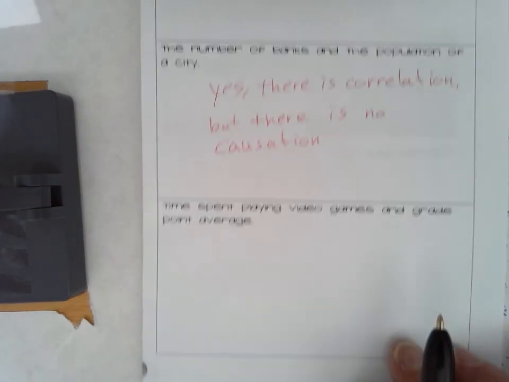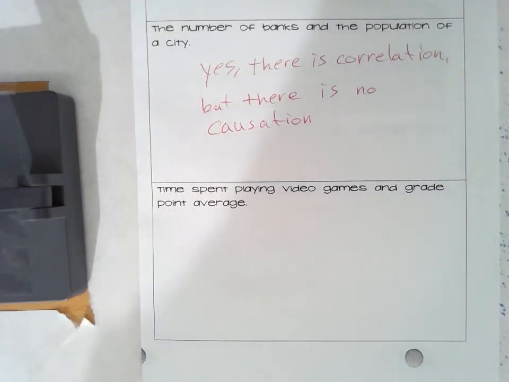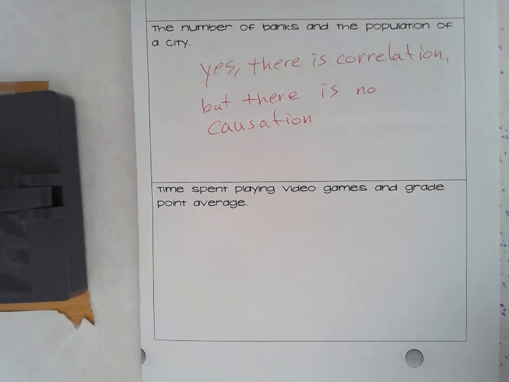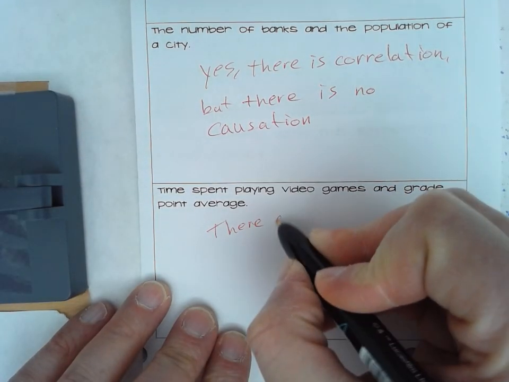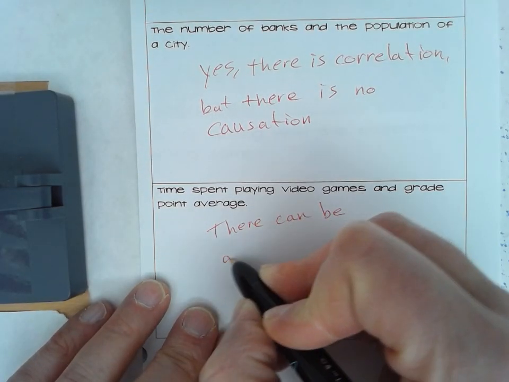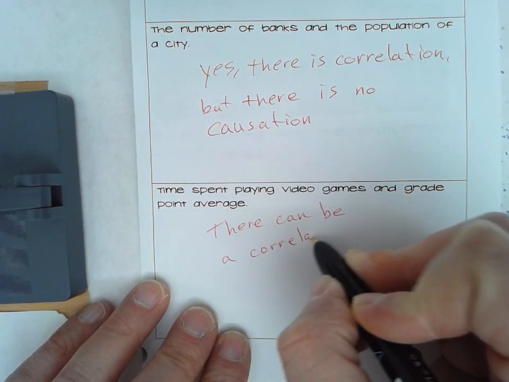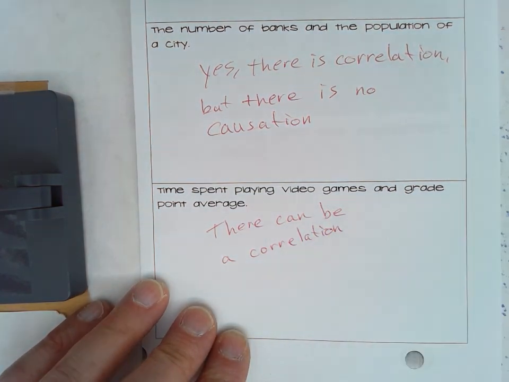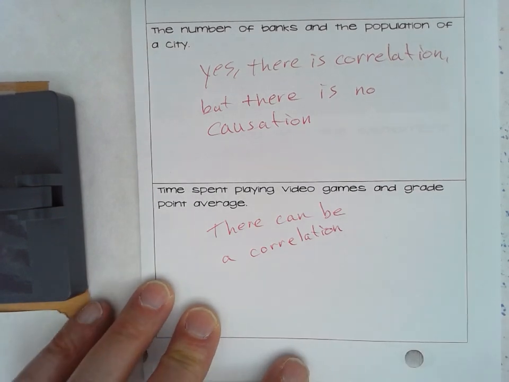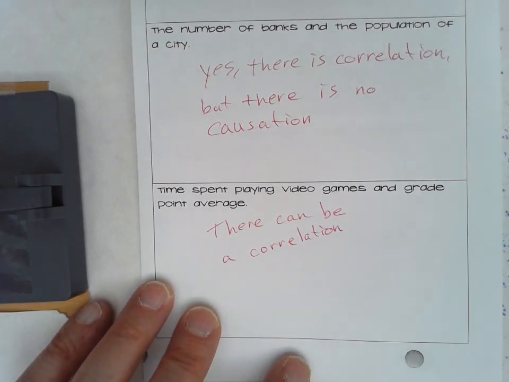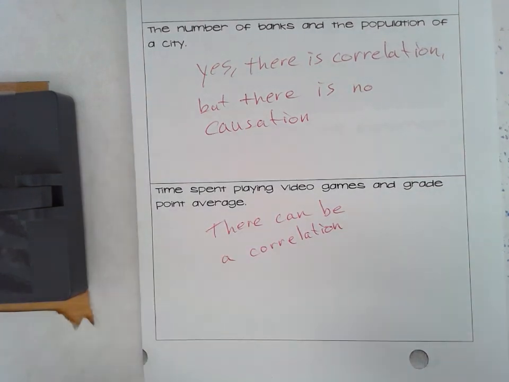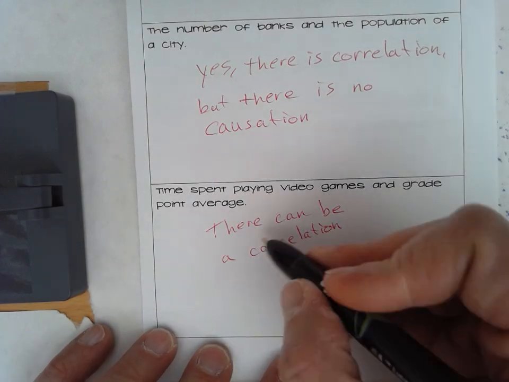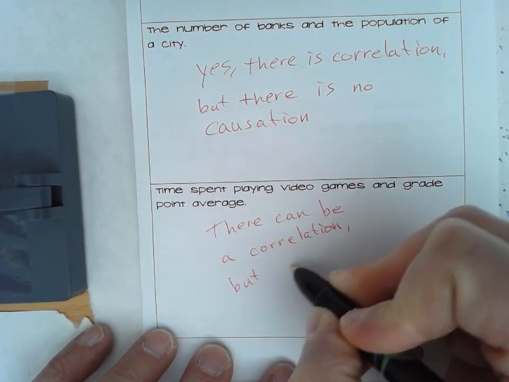Last one: time spent playing video games and your GPA. I don't know. I could see that there definitely can be a correlation between these two. But I don't know if one necessarily causes the other. In some arguments, maybe you could say that more time spent playing video games decreases your grade point average, just because you're not spending time studying. But I don't think that it's a direct relationship. I don't think it's as easy as that. So I would say that there can be a correlation, but there is not necessarily causation.